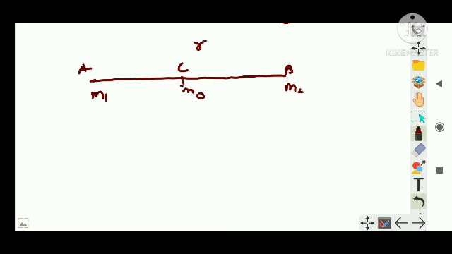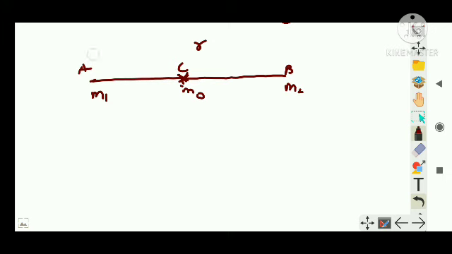What should be the distance of m0 from m1 so that this third mass experiences zero gravitational force? Where should I place this m0 between A and B such that it experiences zero gravitational force?